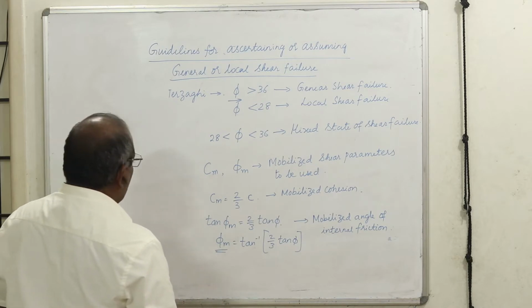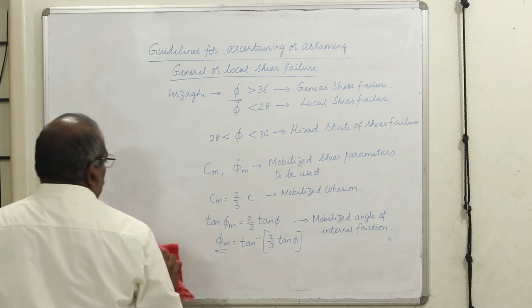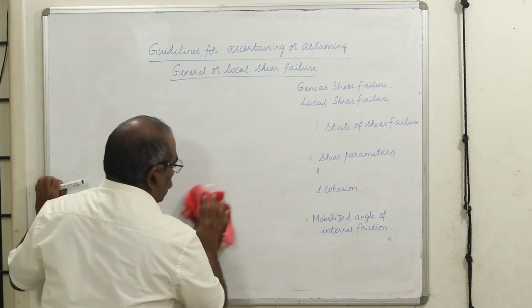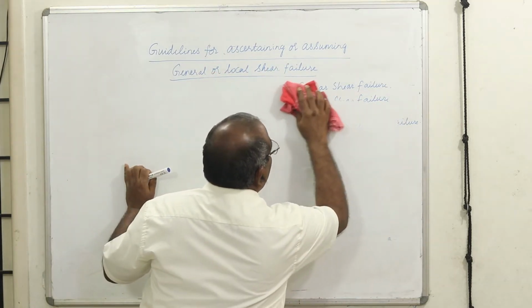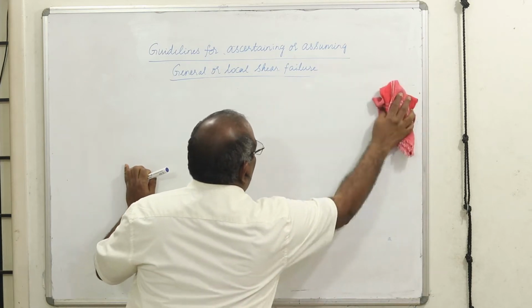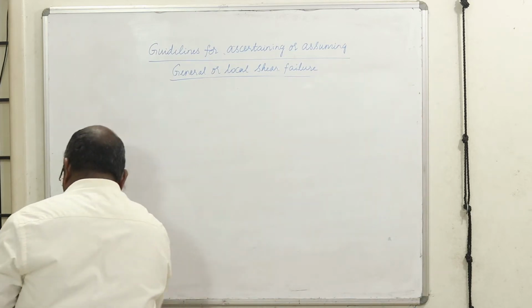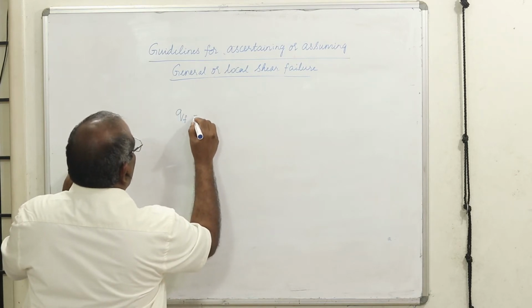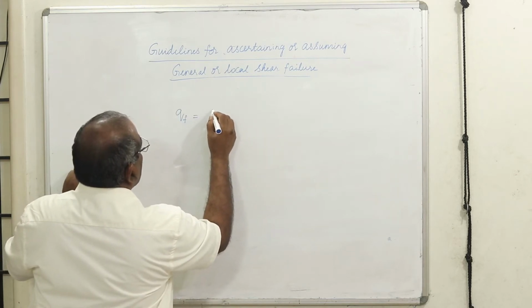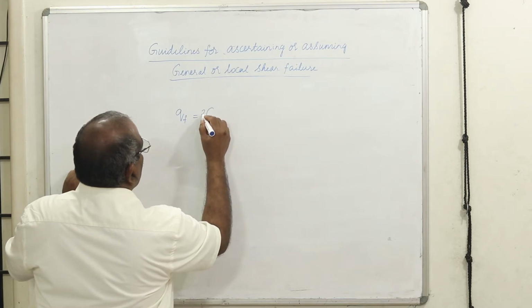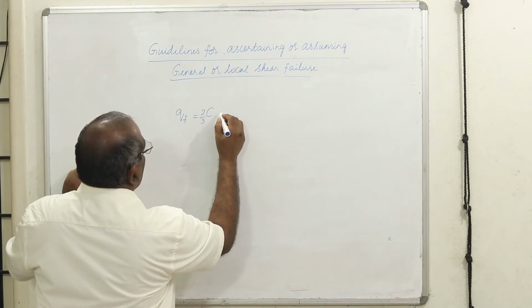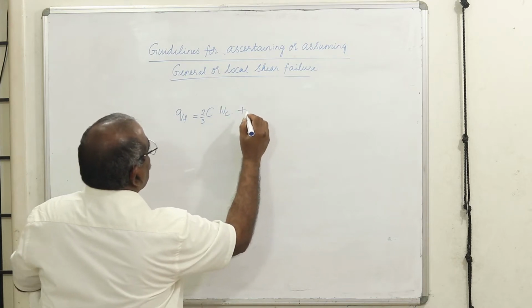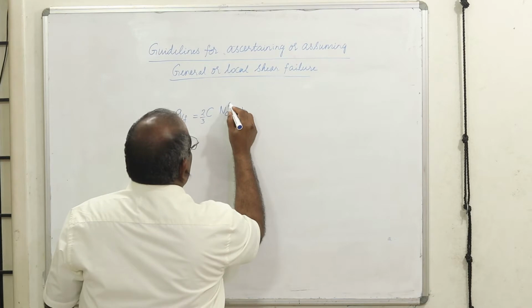Okay, now what happens to the bearing capacity equation? Terzaghi suggested that you have to use the modified bearing capacity factors. Therefore, the q_f becomes, instead of C, you use 2/3 of C, into Nc, plus, okay, now we will be using Nc dash.